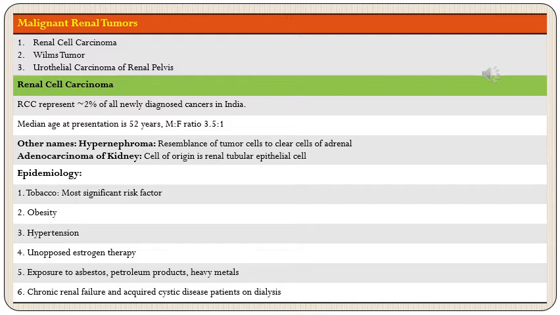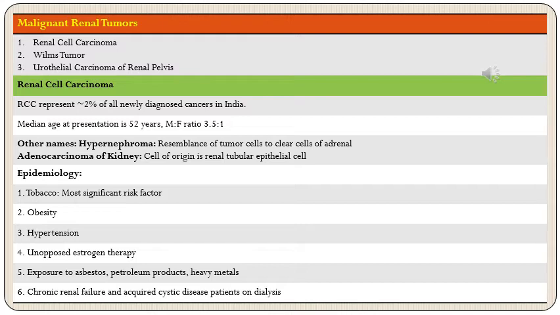So this is a tumor of late adulthood, and male to female ratio is 3.5 is to 1. So there is male predominance in these patients. It is also known by other names like hypernephroma and adenocarcinoma of the kidney.